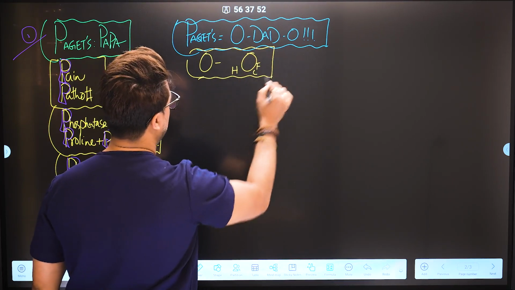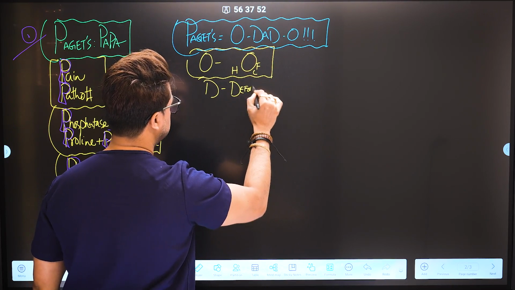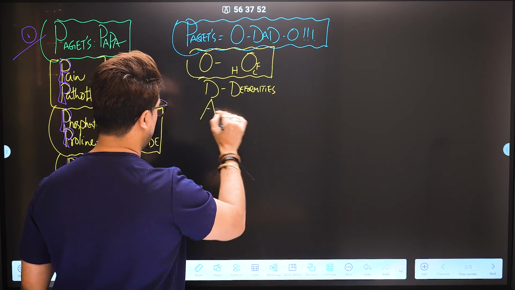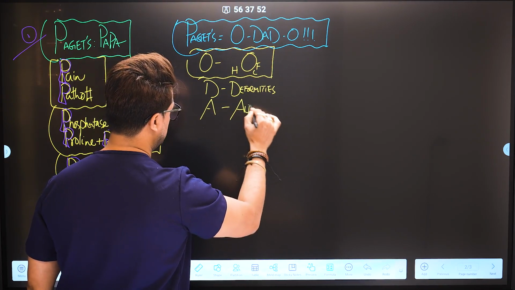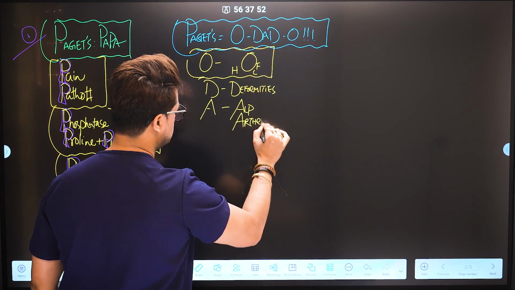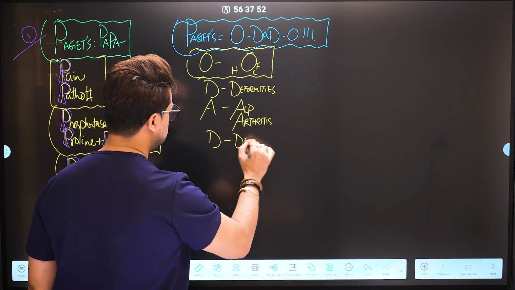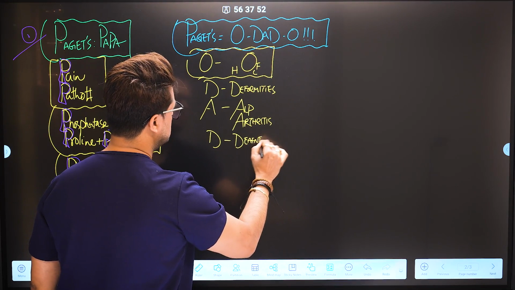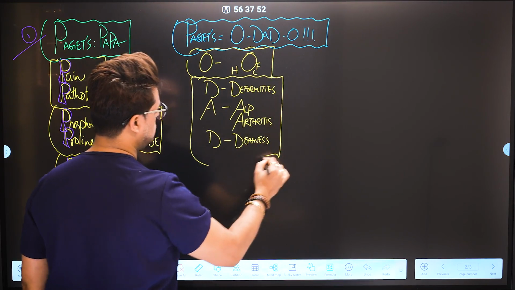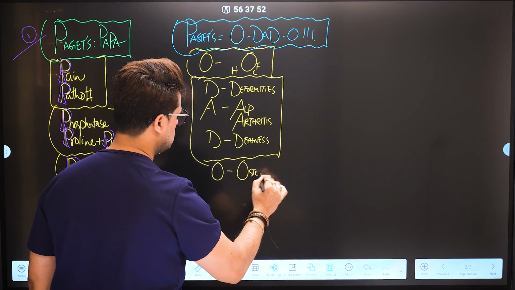So this is the O, and D for, once again, as I said, the deformities, and A for, once again, alkaline phosphatase, and A for arthritis, and D for deafness. And last, definitely, you need to think about the last O for osteogenic sarcoma.